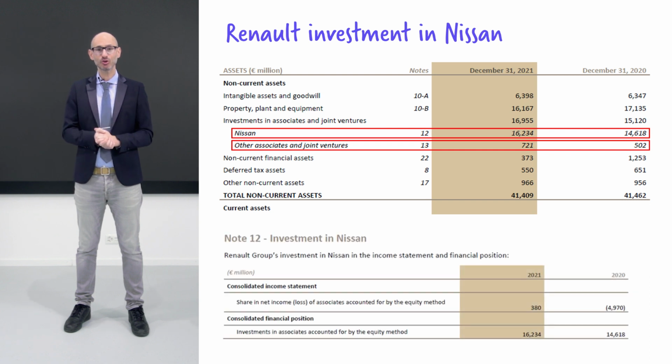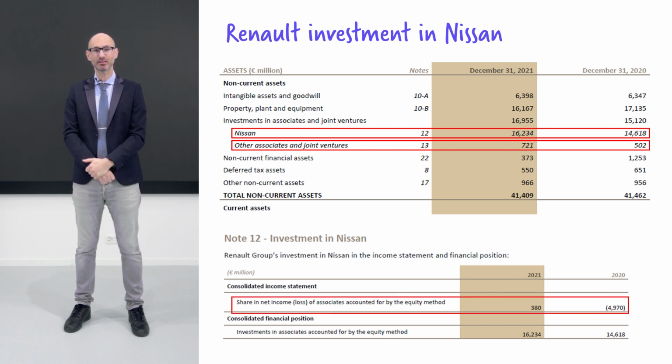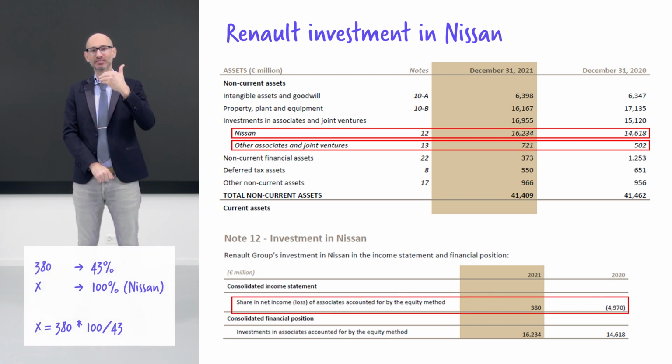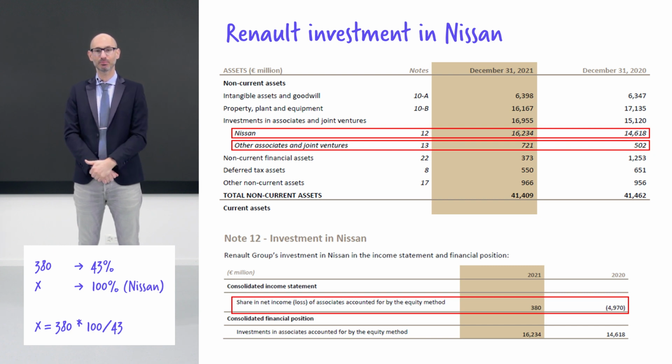Well, I also include note 12 here. You see that their share of Nissan's income is 380 million. This should be their 43% stake. To understand what is Nissan's approximate profit, you need to take the 380 and multiply it by 100 over 43, which is their percentage ownership.